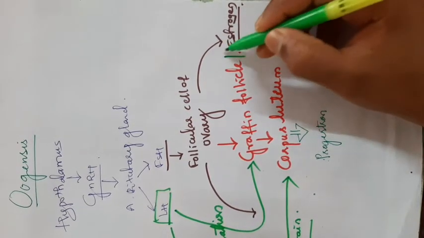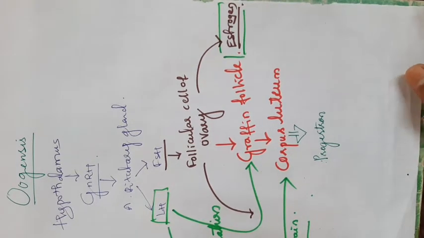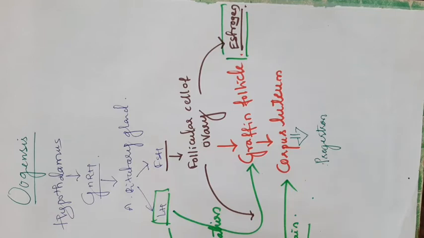Here the estrogen, which is secreted by the follicular cells of the ovary, is responsible for secondary sexual characters. In the case of females, it helps in oogenesis, and by the secretion of estrogen the menstrual cycle starts, and ovulation also starts. We also see widening of the pelvic region in females, which provides space for the uterus for the development of the newborn baby.